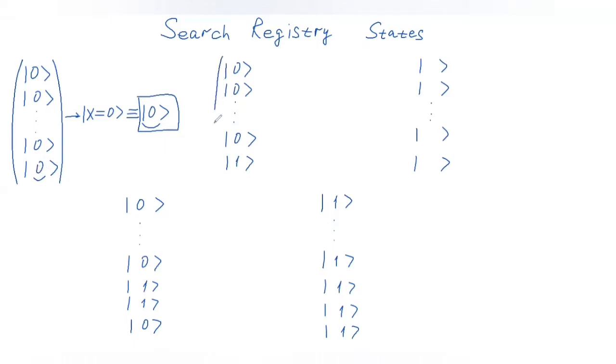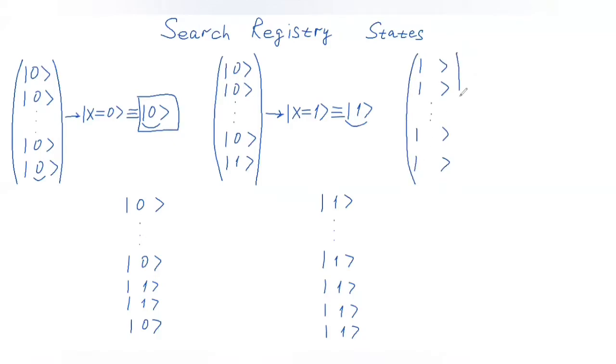Similarly, here we will have a state with all qubits in the state of 0, except for the very last one, which will be in the state of 1. And that corresponds to the element in the search space with index x equal 1, or we will sometimes just write 1. And again, this is not to be confused with an individual qubit. This is the whole state representation.